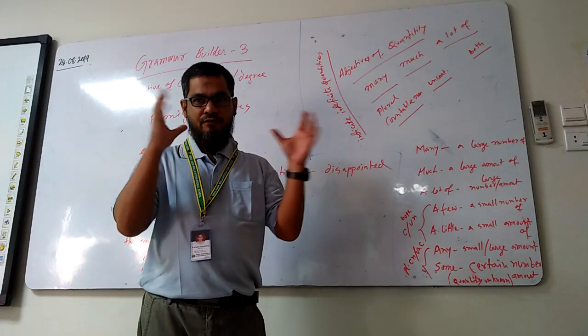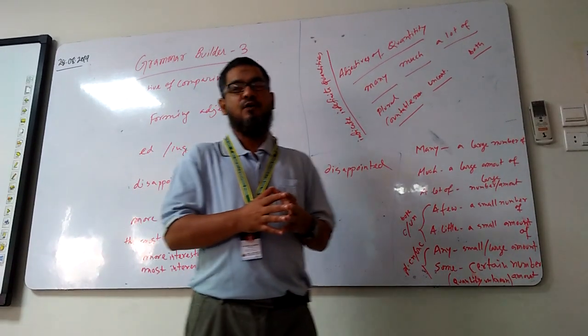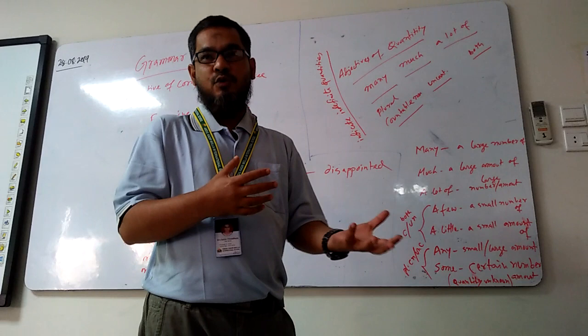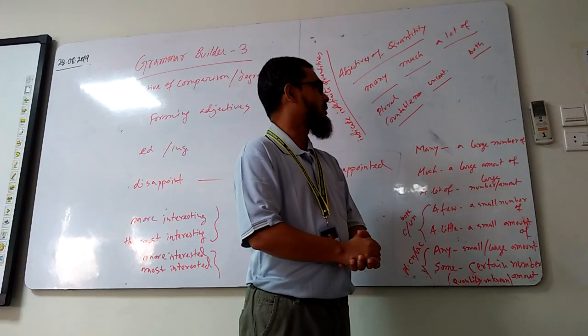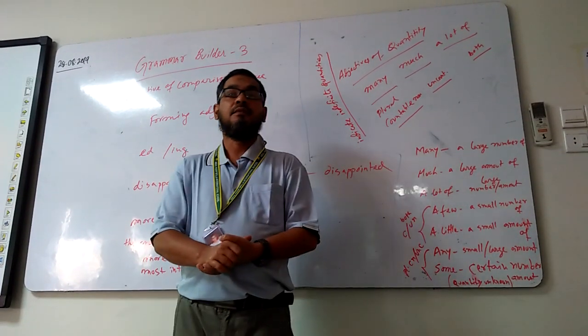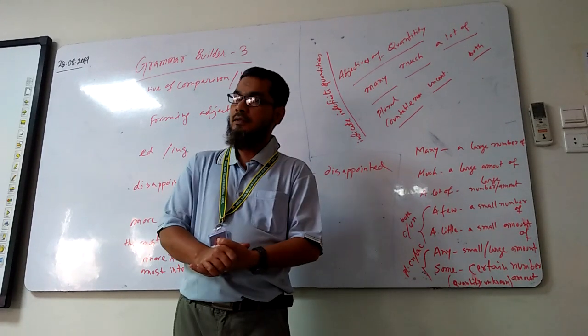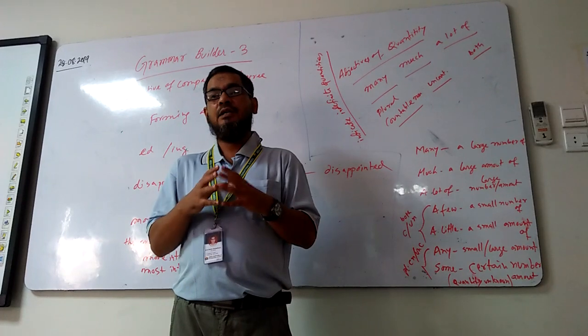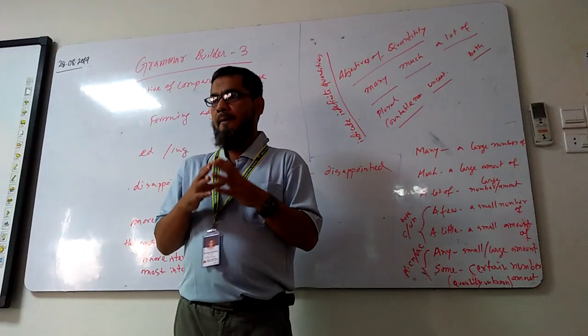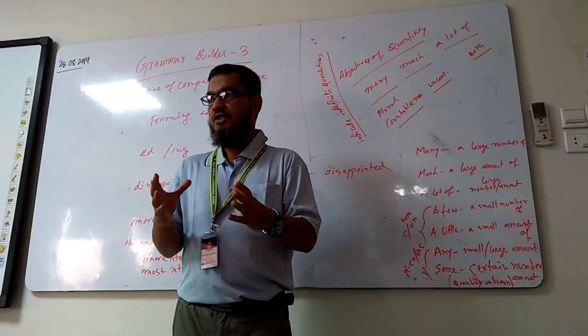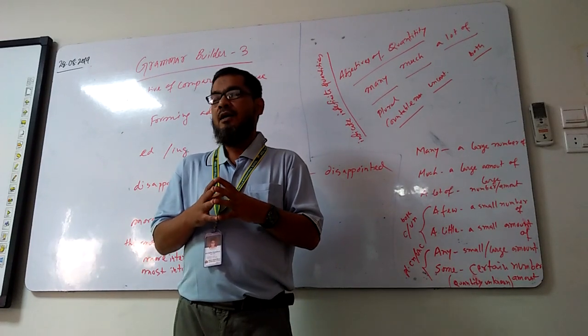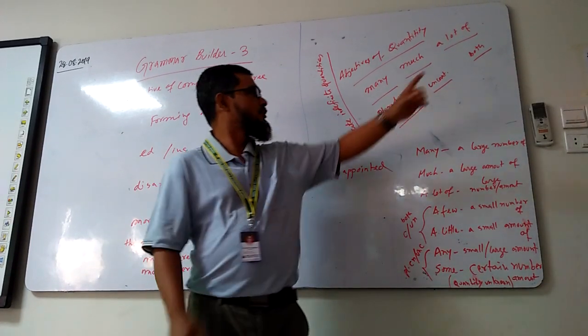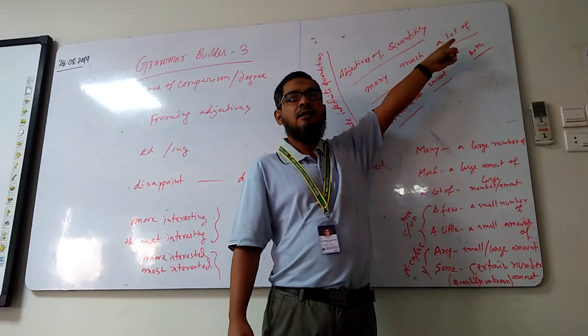I'm talking about the flour that we take from corn, that is powdered, right? So uncountable nouns. A lot of: this word can be used for countable and uncountable, both cases. If you are confused whether to use many or much, in that case we will use a lot of.